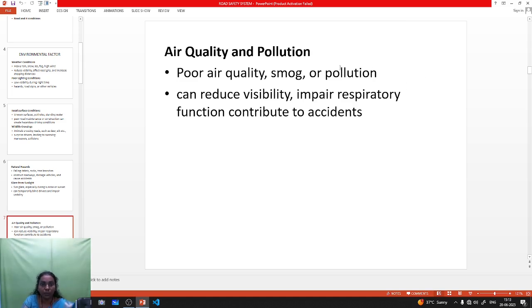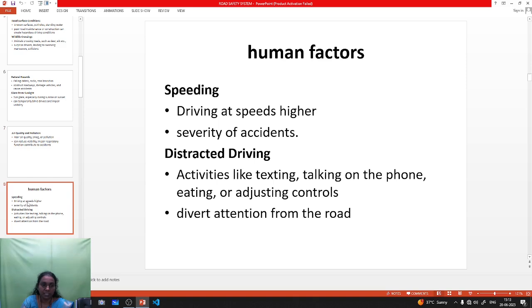It will pollute the air and reduce visibility. It may cause one of the accidents. Next one is the human factor. The human factor is only the driver, the reason for this. The human factors are some people's reasons for these accidents.